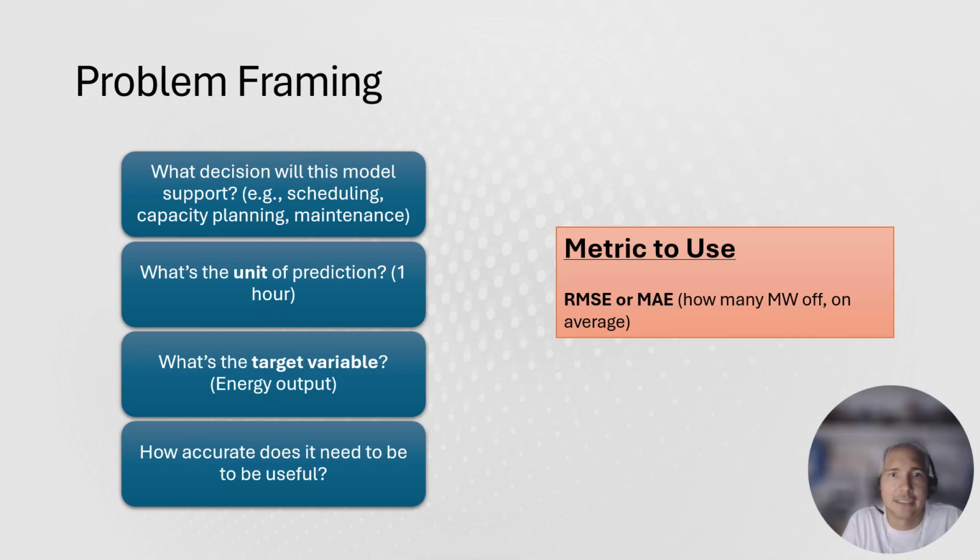So basically, we need to decide what this model is going to support from a business perspective, if it's the scheduling, capacity planning, or maintenance. The unit of prediction that we have is 1 hour. What is the target variable, the energy output, is what we want to predict, and how accurate it's going to be based on the results. So the metric that we're going to use is the RMSE to determine how many megawatts of deviation we have on average.